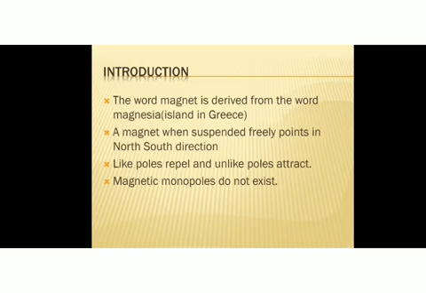The word magnet is derived from the word magnesia. Also, it is said that the word magnet is derived from the word magnetite. Magnesia was the name of an island in Greece. Long ago in Greece, when shepherds were going to the fields, they found that their shoes got attracted to the ground. They began to think, how was it possible? Then they found that their shoes had some nails on them, which got attracted to some rocks under the surface